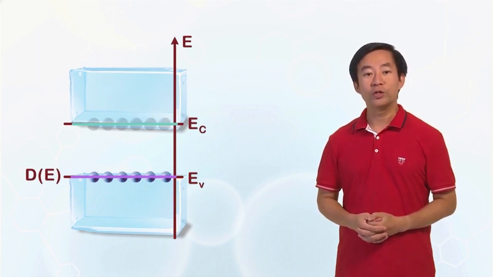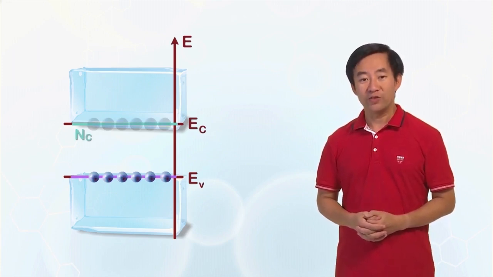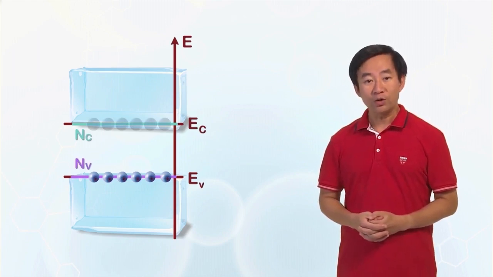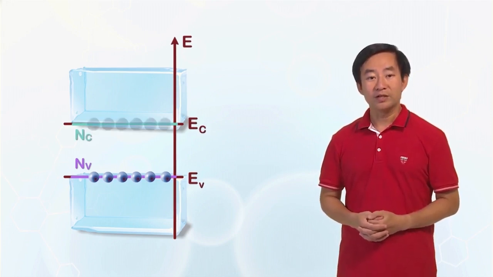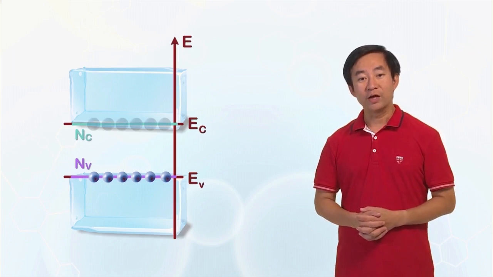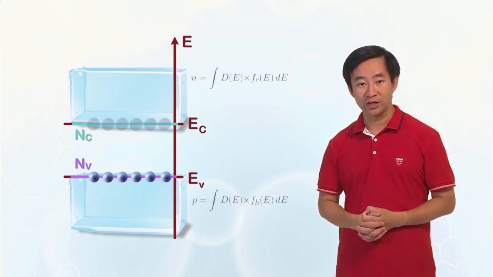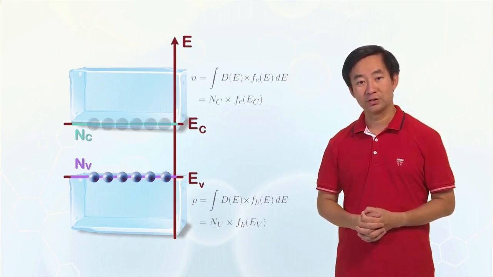Then we can define the equivalent density of states in the conduction band to be Nc, and the equivalent density of states in the valence band to be Nv. The value of Nc sort of represents the total number of states if they are all located at EC. A similar definition is given for Nv for the valence band that I do not want to repeat here. With Nc and Nv defined, we can look at the integral to calculate the numbers of carriers again. And the integrals just become the expression shown here.